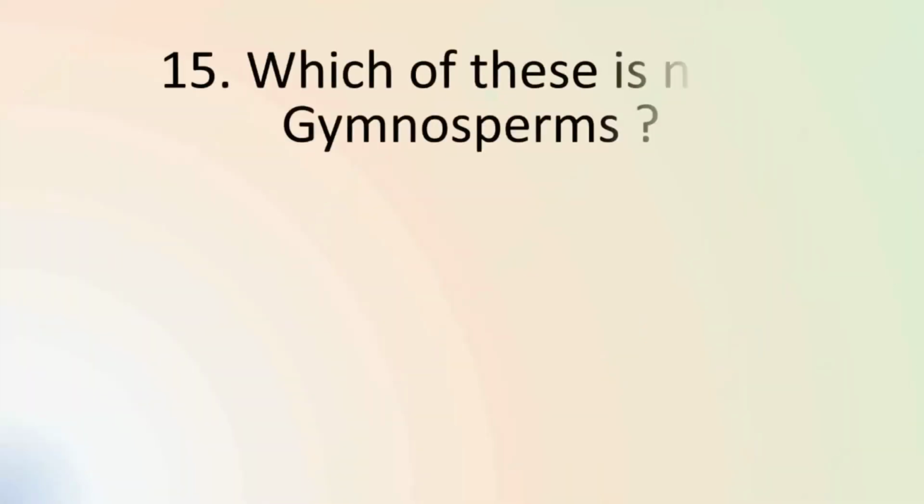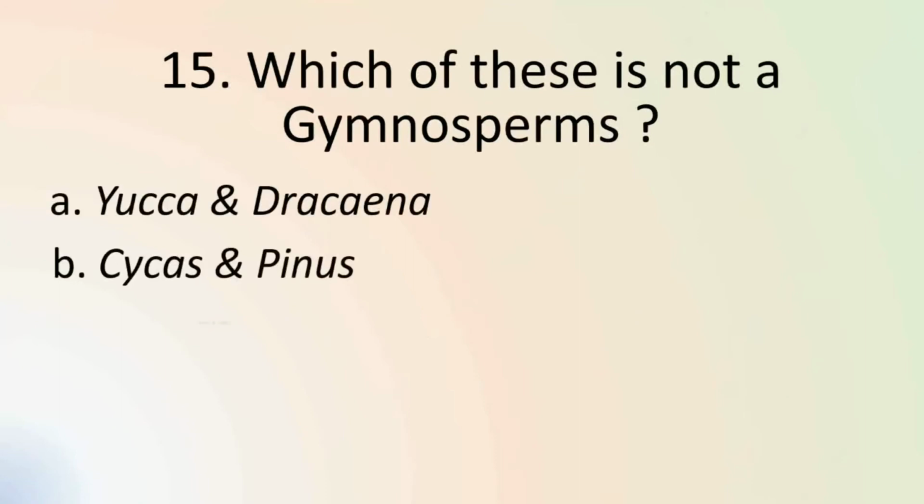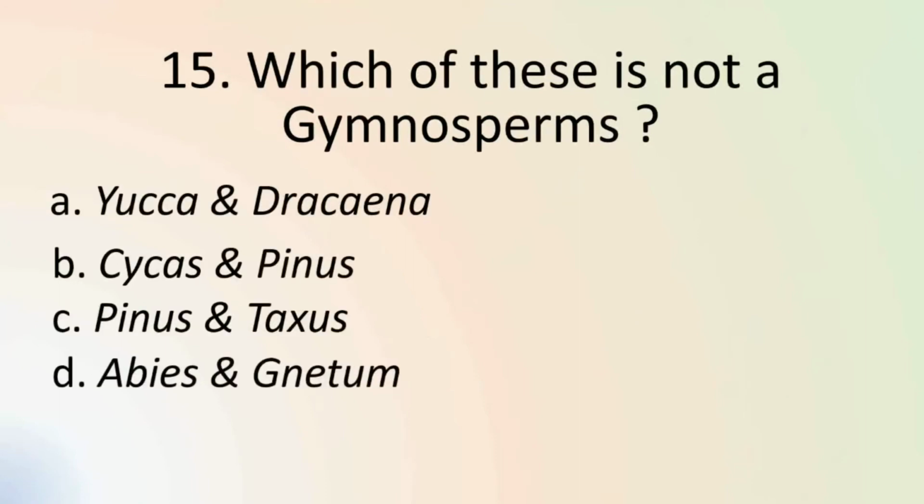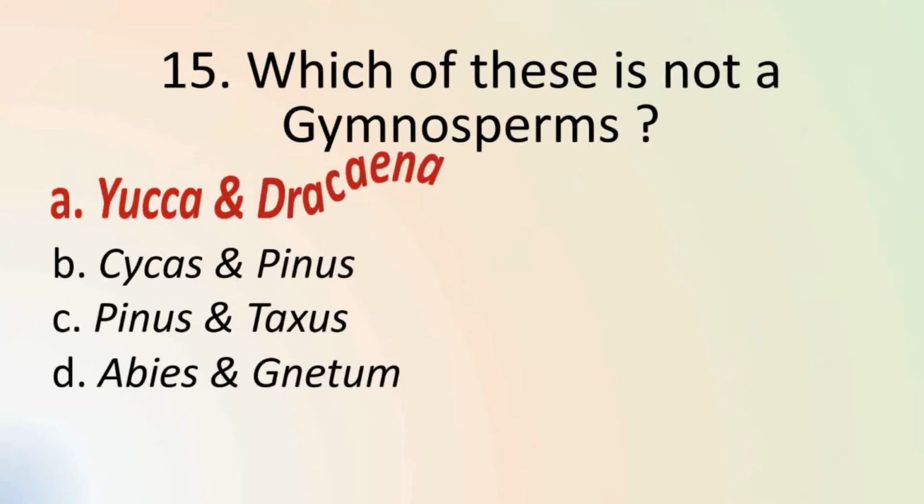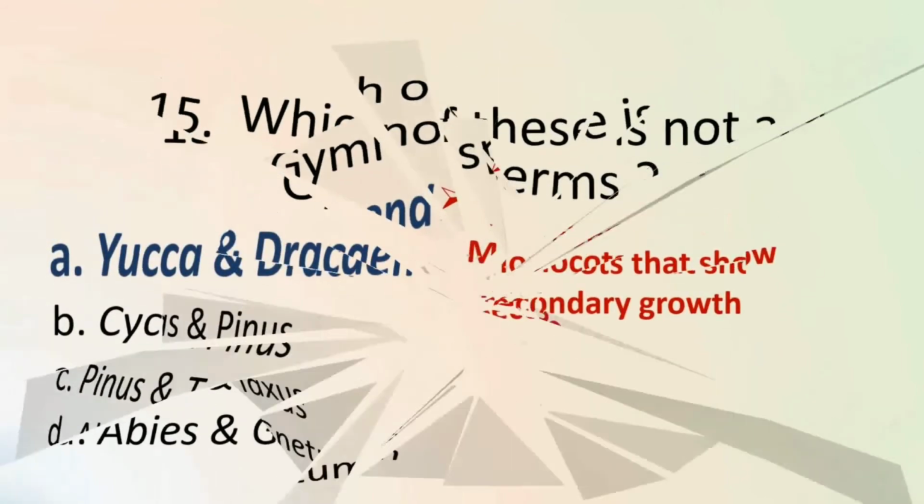Question number 15 asks us to identify the odd one among the given options. Among the given options, Yucca and Dracaena are not gymnosperms. They are angiosperms. They are monocots that show secondary growth. Let's have a look at the general classification of gymnosperms.